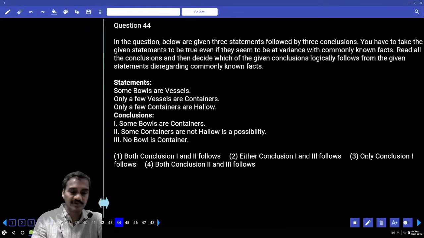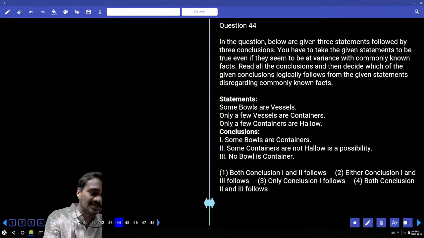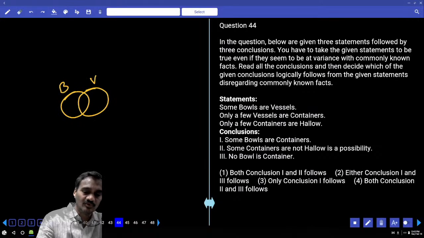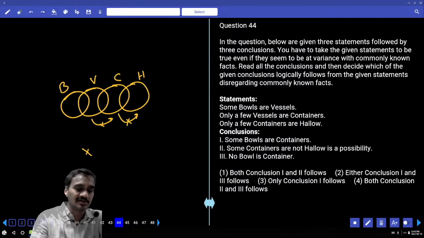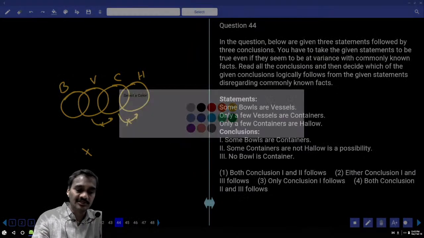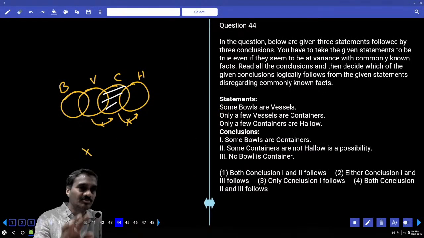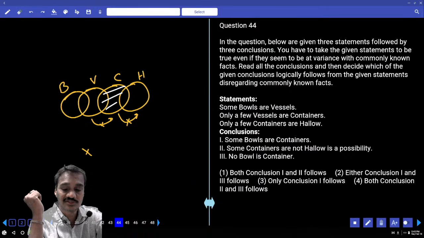Then coming to this 44, and some of the bowls or vessels can be written like this. Now these are the bowls and the vessels, and only a few vessels are containers. Only some vessels are containers, but not all. And only a few containers are hollow. Only some containers are hollow, but not all. Then some bowls are containers, that is false. And some containers are not hollow. Some containers are not hollow is a possibility. As of now, these are the containers which are not hollow. This is false or not?